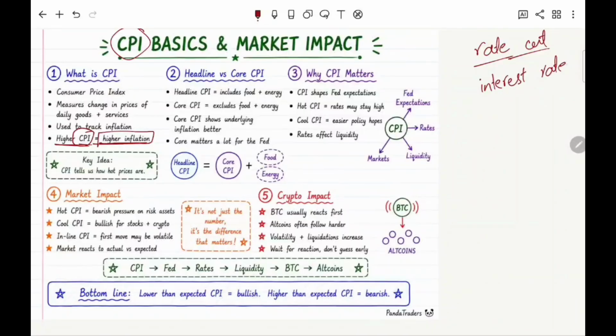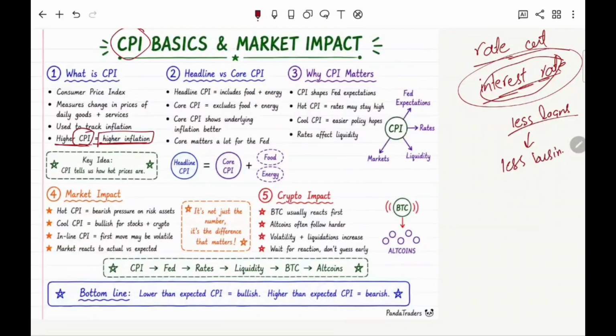So first of all, you have to understand what we mean by interest rate, right? Interest rate is, you can say, the interest rate on the loans which the government gives to common people and businessmen in the country. So whenever the interest rate is higher, people will take fewer loans from the federal. Fewer loans mean fewer businesses, right?